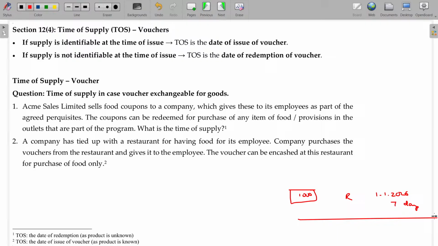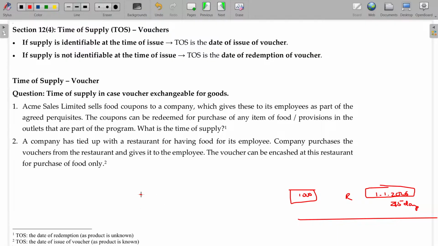Now, what is the time of supply? The date of the gift voucher will be the time of supply. In 45 days you can enjoy. So, when will be the time of supply? 1/1/2026 will be the time of supply. The date of issue of the gift voucher will be the time of supply.